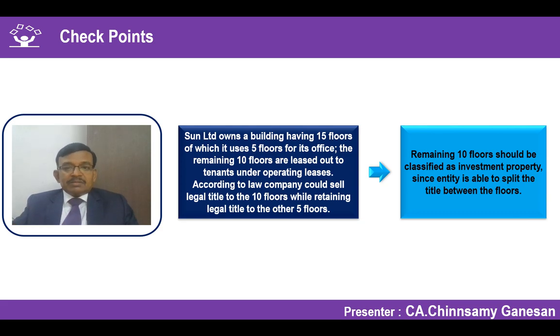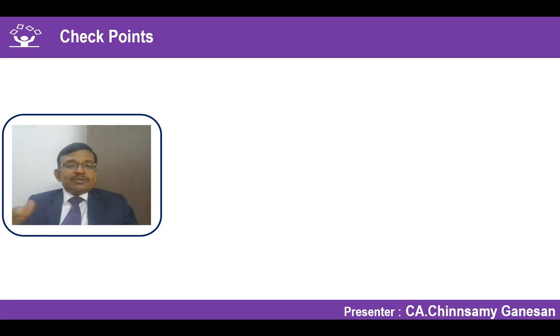So very simple concept. And unable to split, I have explained, is a property in which a portion of the asset is used by both. Maybe only the time factor could be an assessment, but the ownership of the property cannot be determined. Ownership in the sense of what is the area which has been controlled, which can be treated as an asset. Usage of the asset, it's possible. So that is the reason why we say, if an insignificant portion is occupied by the owner, we apply Ind AS 40 in full.